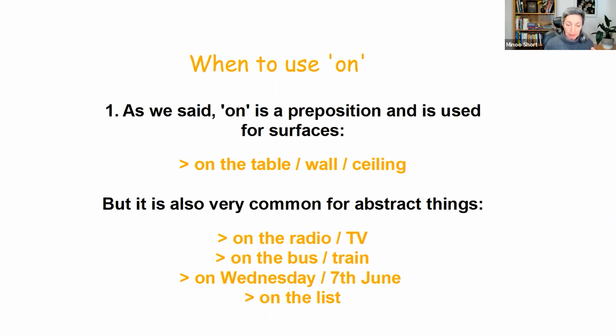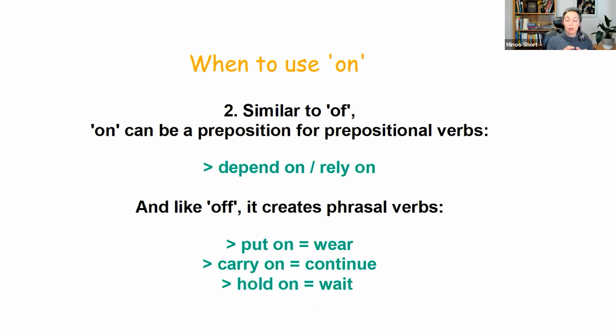Right? And then the last thing about on, that's similar to of, it can be a preposition for prepositional verbs, like depend on, rely on. Remember, the meaning doesn't change. That's why we call them prepositional verbs, verbs that need a preposition. But like off, it creates phrasal verbs as well. So put on is to wear, carry on is to continue, and hold on is to wait, right?